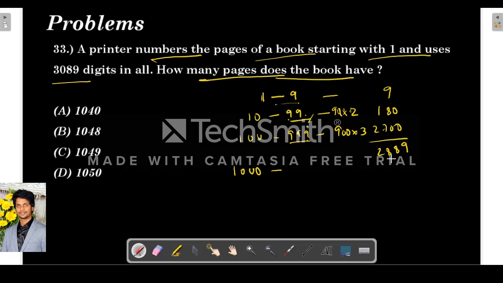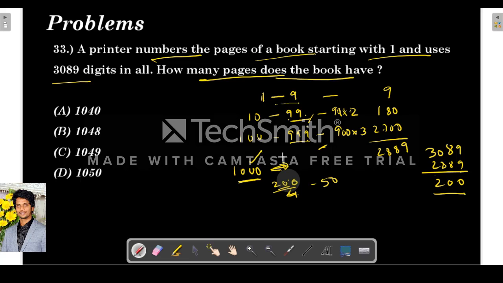So now the 4-digit numbers will start from 1000. How many digits are left? They are telling 3089 digits were used. Till here we have got 2889 used, so 200 are left. So at max we can use 200 digits. But for every number it is using 4 digits, right? So how many numbers are possible? Maximum 200 by 4, that is 50 numbers are possible from here. So 50 4-digit numbers, starting from 1000.